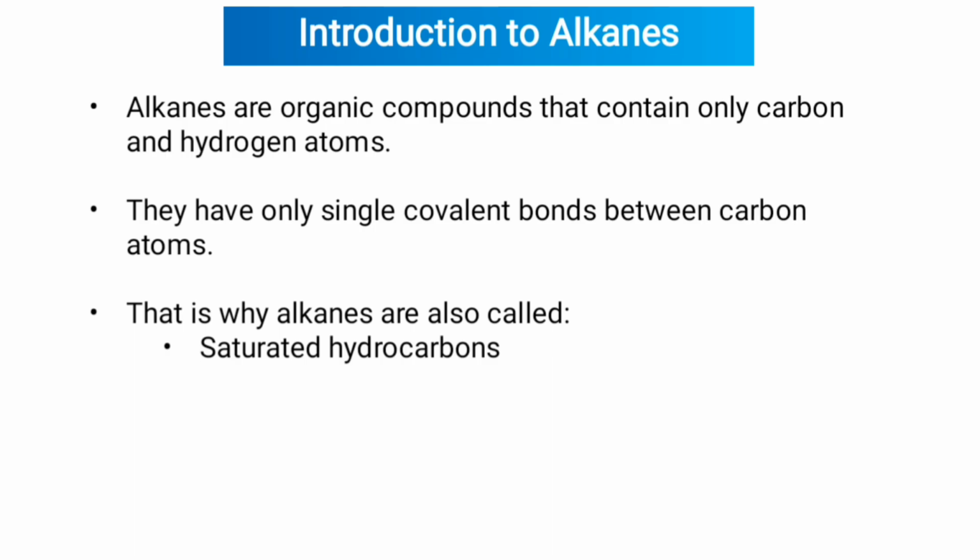Introduction to alkane. Alkanes are organic compounds that contain only carbon and hydrogen atoms. They have only single covalent bonds between carbon atoms. That is why alkanes are also called saturated hydrocarbons.